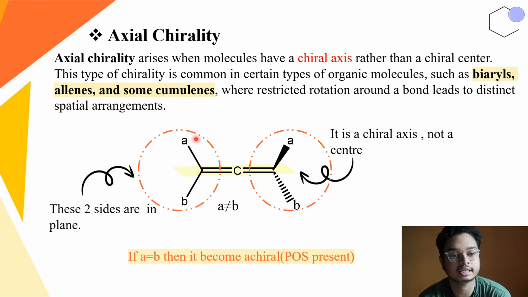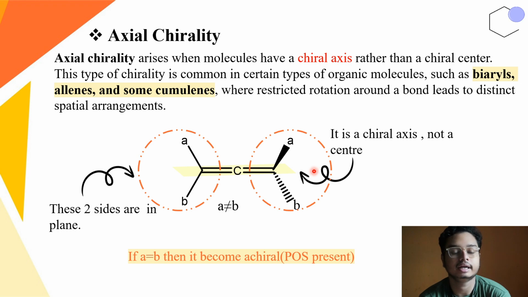If there is an A group here and also an A group here, then a plane of symmetry will be there, and it becomes an achiral molecule. If both are A, then it becomes achiral because there is a plane of symmetry present.